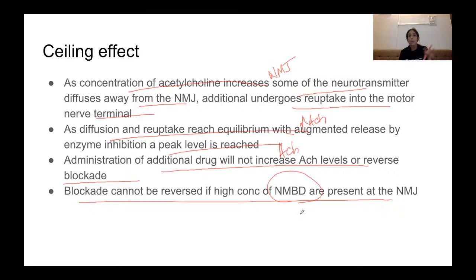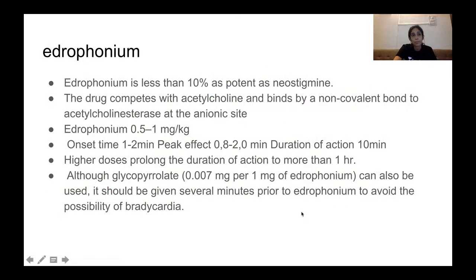Whatever is reversed by what you have given initially will be okay. But this is an intense block. A lot of receptors are occupied, right? And we cannot give that much of drug to reverse all those receptors. Hence, when an intense block is present, you cannot reverse the block. You have to wait for the block intensity to decrease. Hence, we use neuromuscular monitoring. When the intensity of the block decreases as per the neuromuscular monitor, that's when the reversal agent is given.